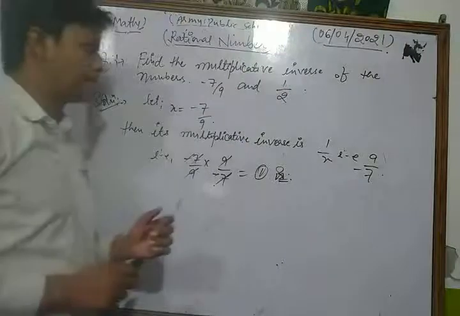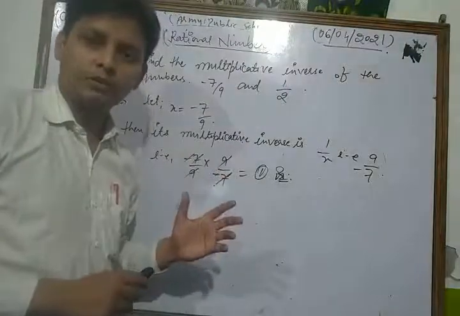Okay, so this is a very important question related to that topic.